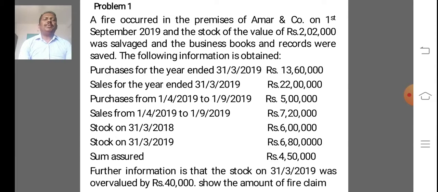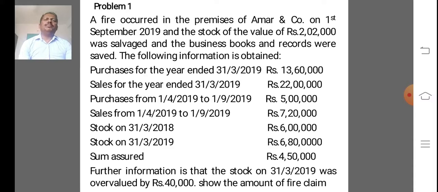So further information is that the stock on 31/3/2019 was overvalued by rupees 40,000. So question is, show the amount of fire claim. So how many steps are involved? 5 steps.